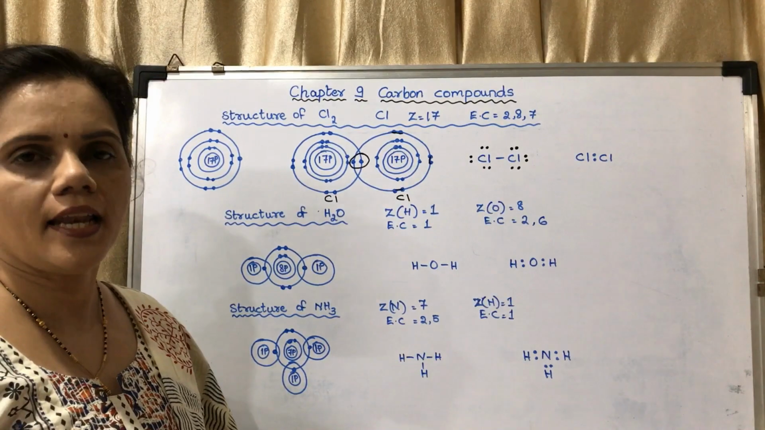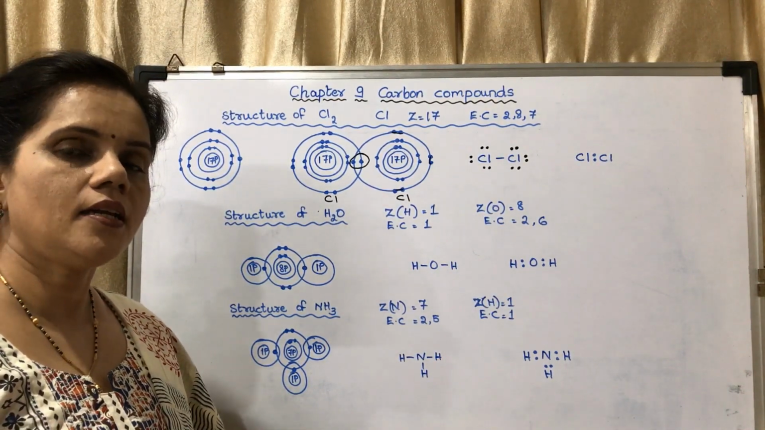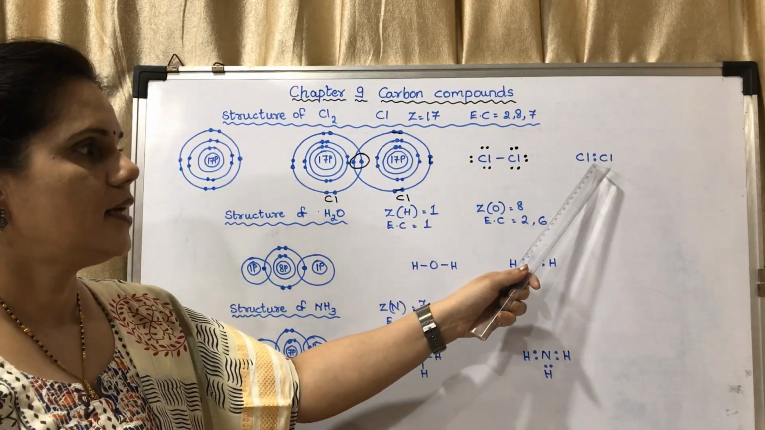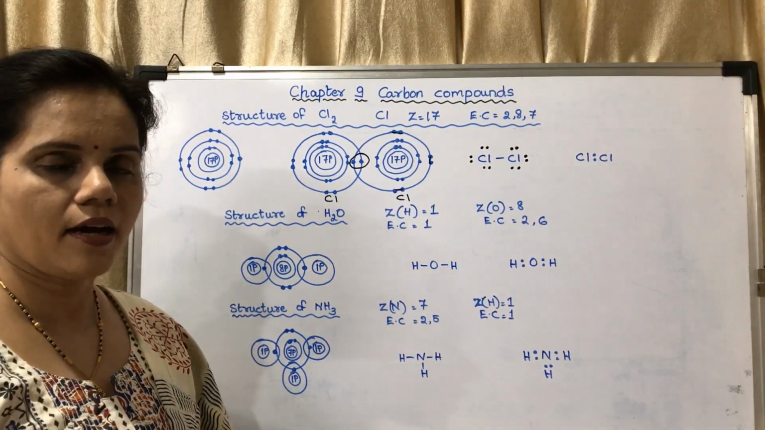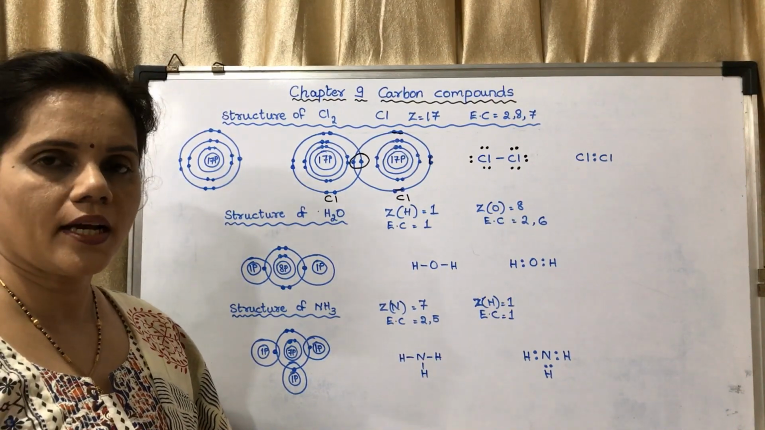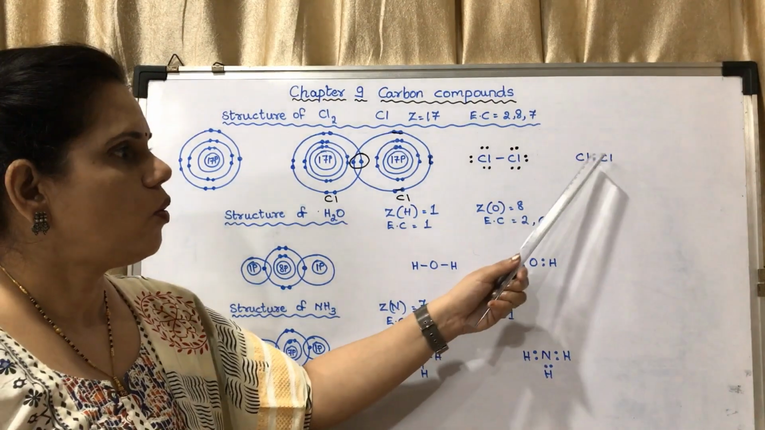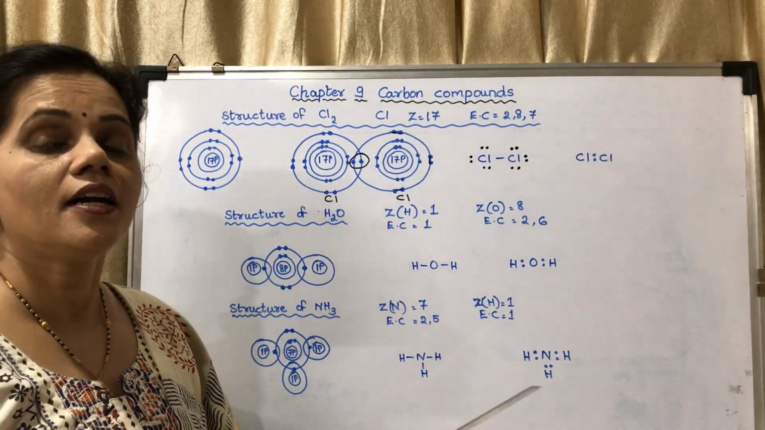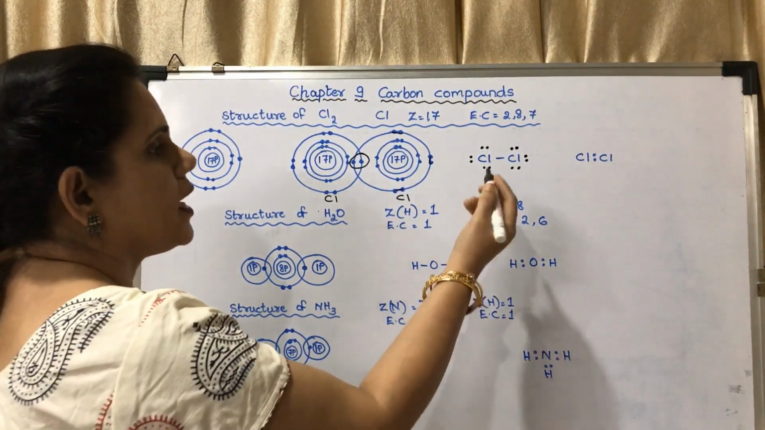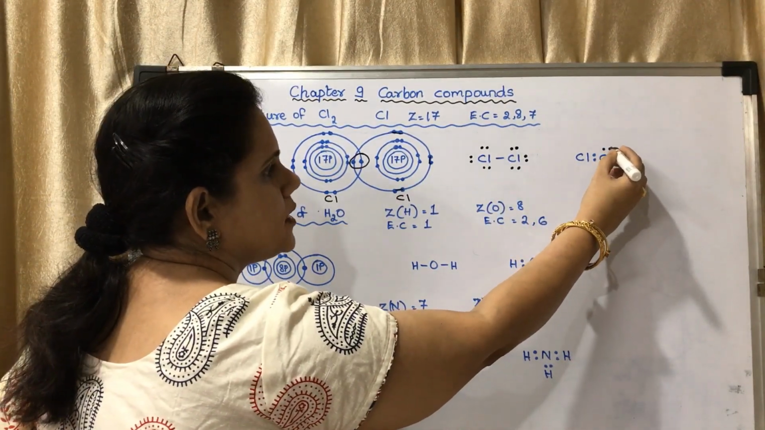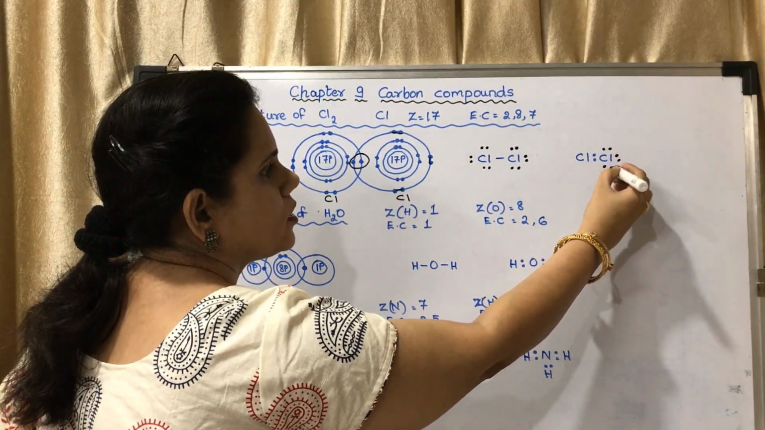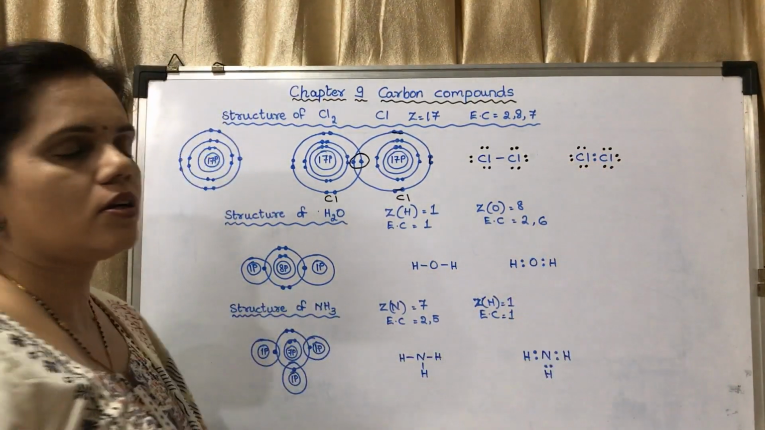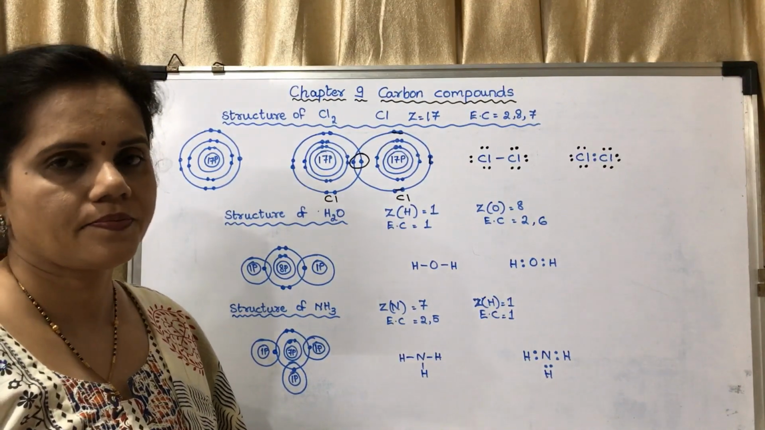So this is the line structure, whereas in the electron dot structure, the electrons which have been shared have been shown. There are two electrons, one pair of electrons, one electron of this chlorine atom and one electron of another chlorine atom. So the other electrons have to be shown. These are those electrons which have to be shown. So this is the electron dot structure of chlorine.